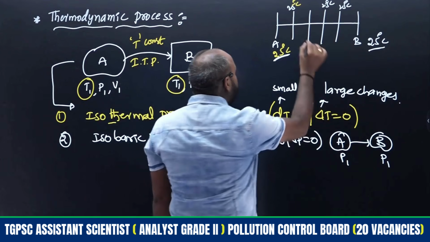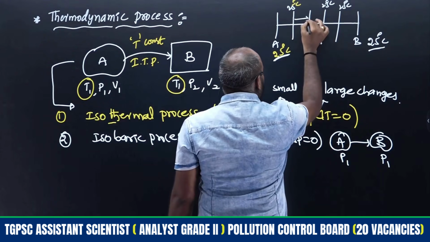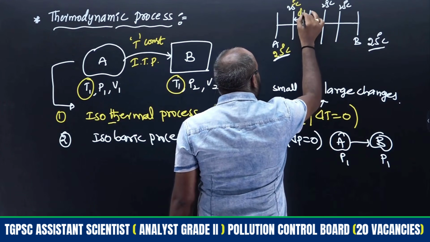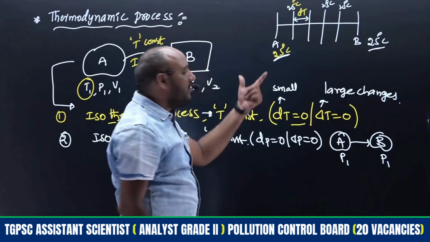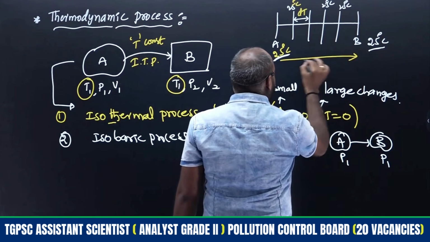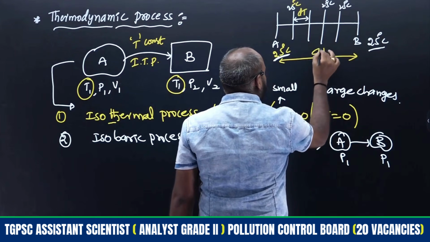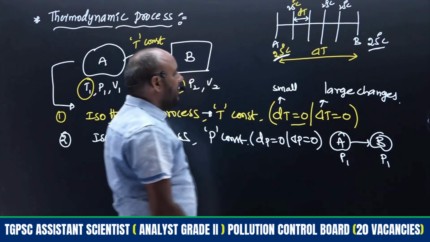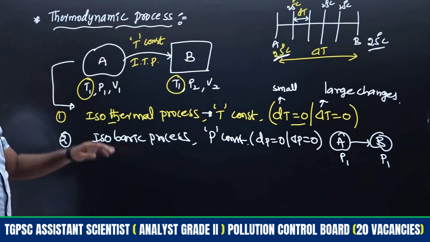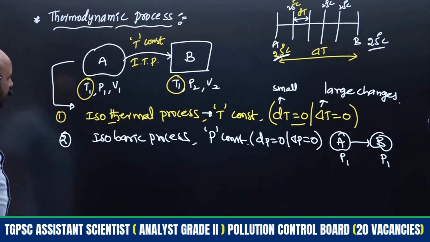Whatever difference we consider at a small step, we write as dT. dT means a small change. The large change from A to B, we write as delta T. This is the difference between small change and large change that is considered in our thermodynamics.